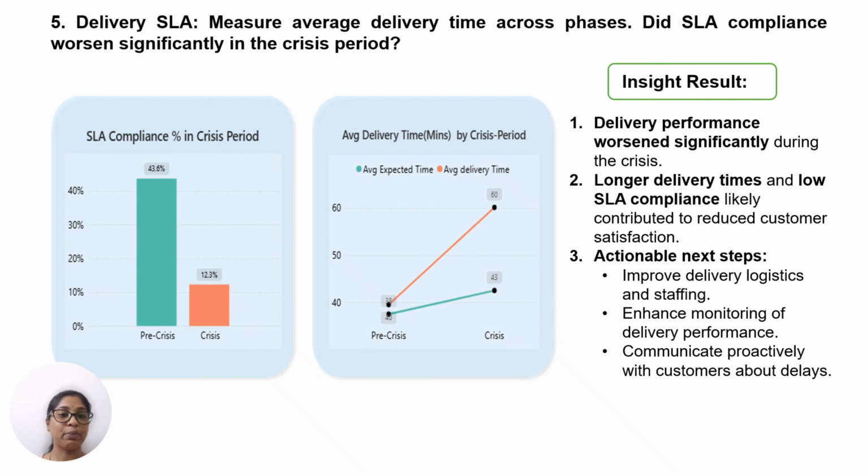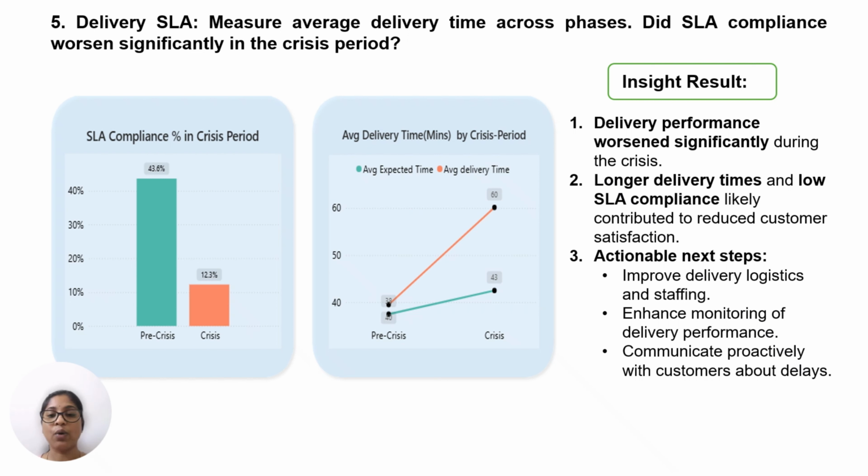Next, my fifth business question. Before the crisis, in the pre-crisis period, average delivery time was 39 minutes and SLA compliance, meaning orders delivered on time, was 43.6%. During this crisis time, delivery operations faced disruption. So my task was to measure average delivery time and SLA compliance to see if the service worsened or not. The visual clearly shows average delivery time increased from 39 minutes to 60 minutes. Expected delivery time also slightly increased from 37 minutes to 42 minutes, and SLA compliance dropped from 43% to 12%. It's showing most deliveries failed to meet expectations.